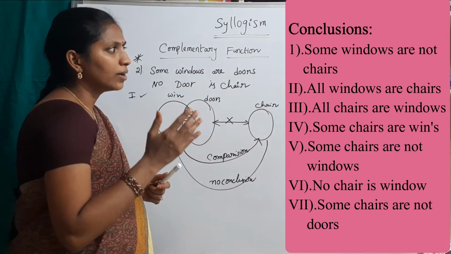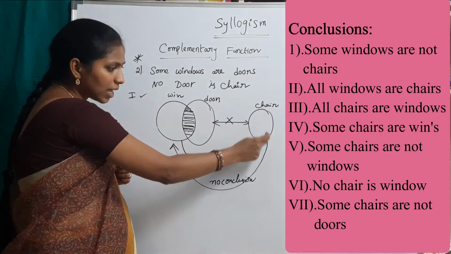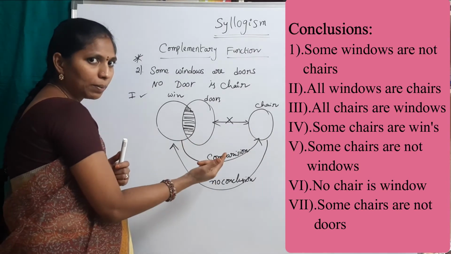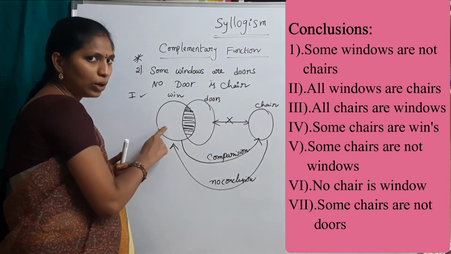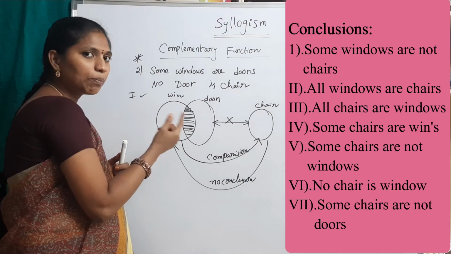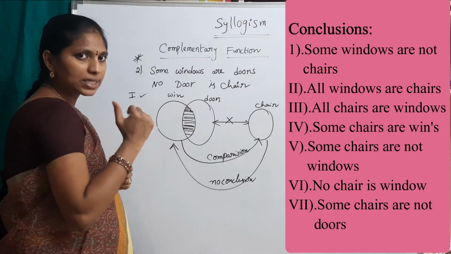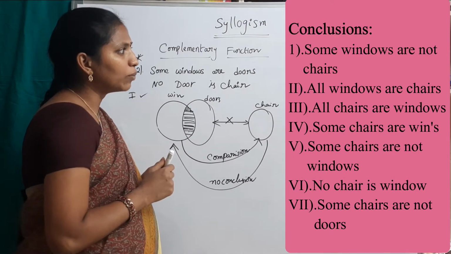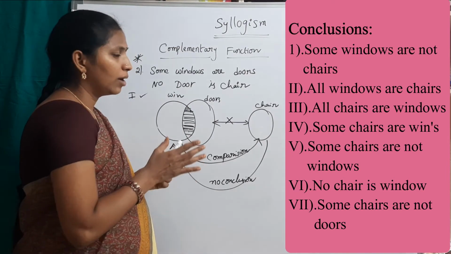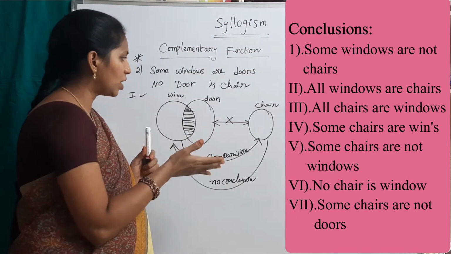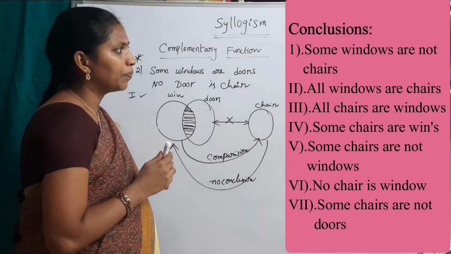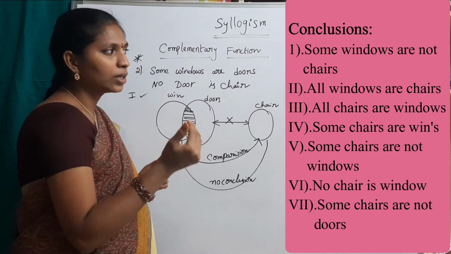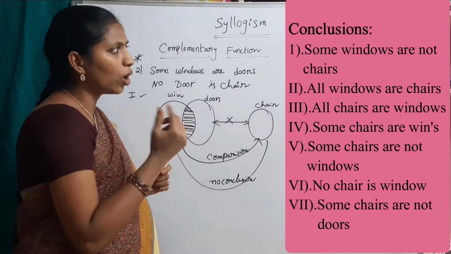All chairs are windows. Actually there is no conclusion, so complementary. What is the pair for all? That is some not. Search for some not in the conclusions. Where is the some not, and what are the subjects and predicates? Chairs and windows. Some chairs are not windows.